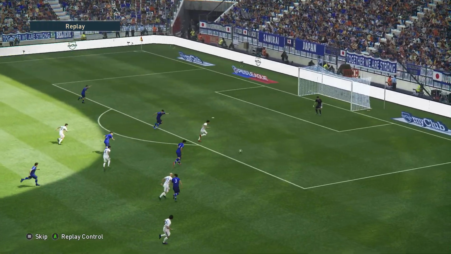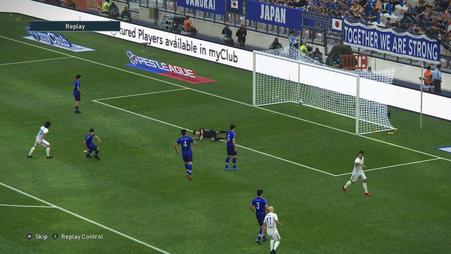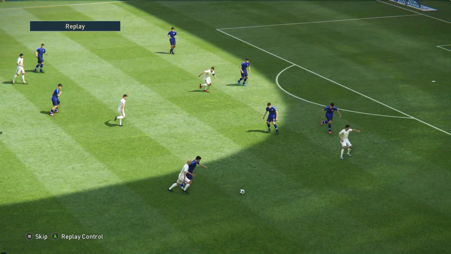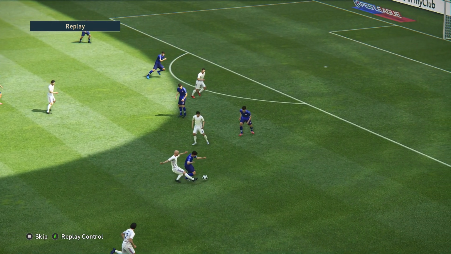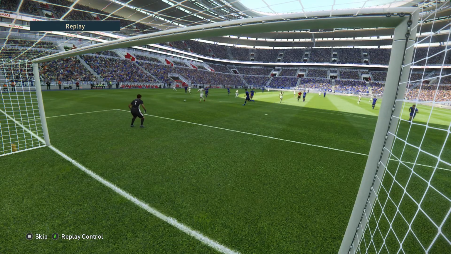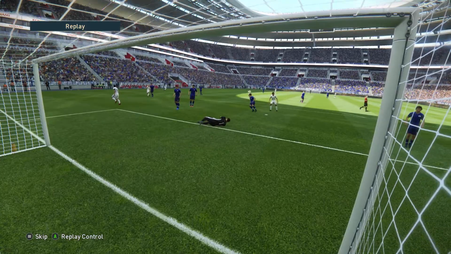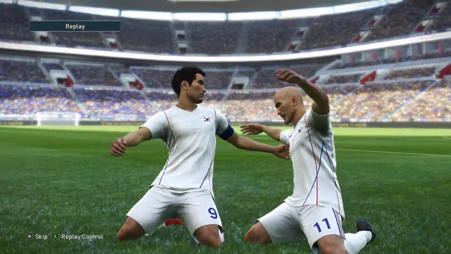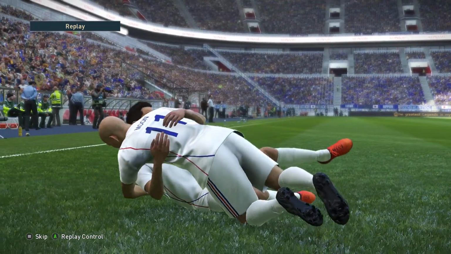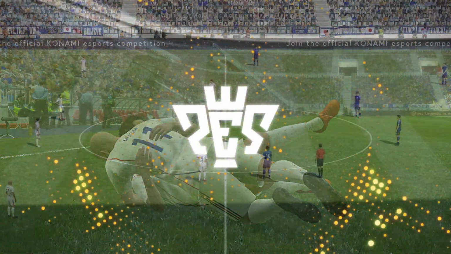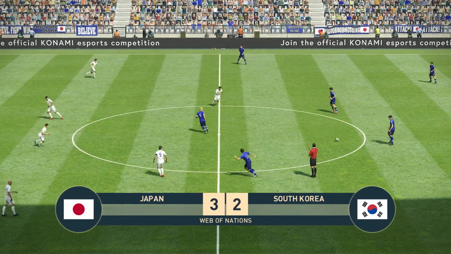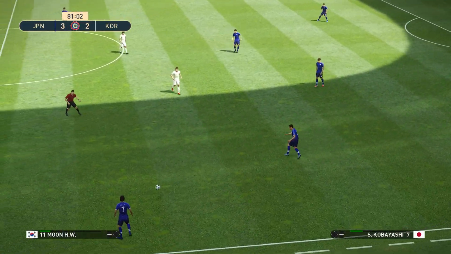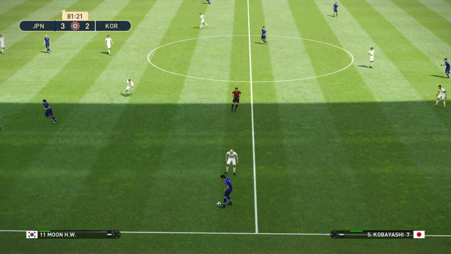Japan won it back, but Moon got a touch in it, played it through to Kim. And Kim with another great finish. Look at that, great ball. And Kim once more finds the back of the net. And the boos are ringing out throughout the stadium. Not surprisingly, Japan have given away 2 goals in just a few minutes. They were cruising to victory. And now look at the scoreline. It's Japan 3, South Korea 2.